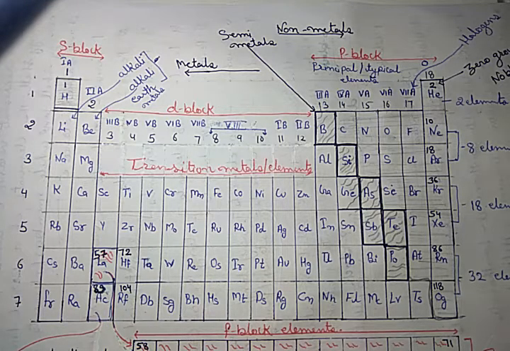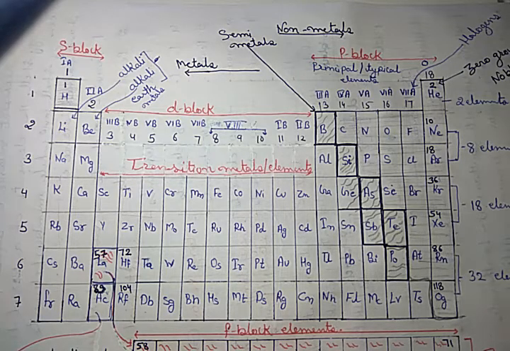In Mendeleev's periodic table, the elements were arranged on the basis of atomic masses, but in the modern periodic table, after the concept developed by Henry Moseley, the elements were arranged on the basis of atomic number. Henry Moseley proposed a law which is called the modern periodic law, which states that the properties of elements are a periodic function of atomic numbers.